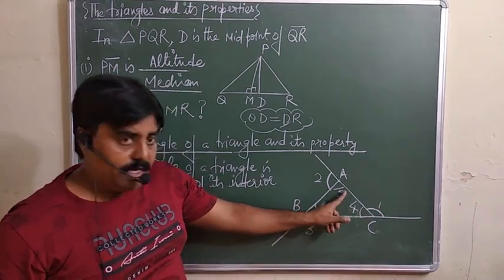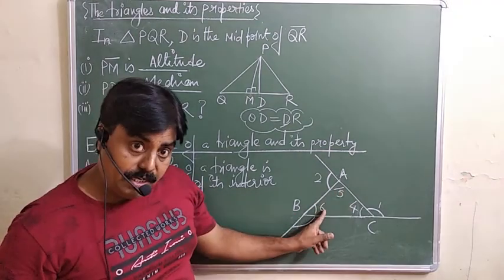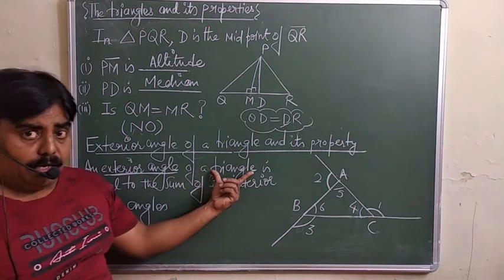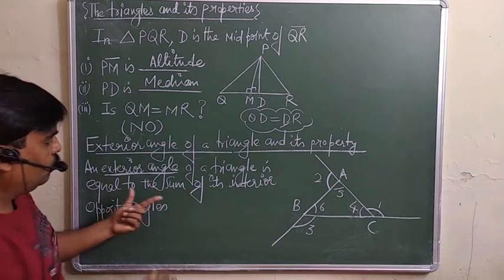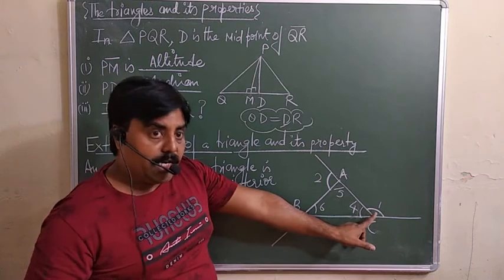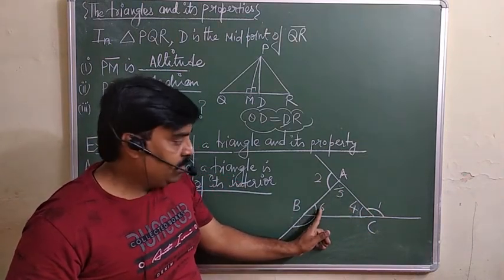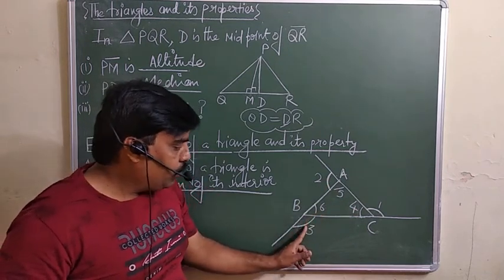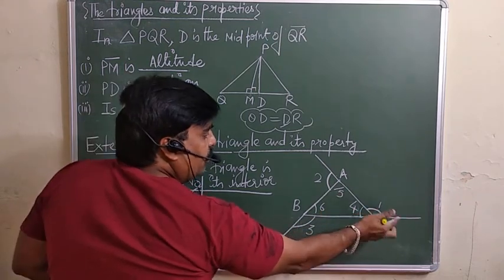But angle 4, angle 5, and angle 6, these are the interior angles. So, the exterior angle of a triangle is always equal to the sum of interior opposite angles. Sum of interior opposite. So for this angle 1, which are the opposite interiors? Angle 5 and 6. What is the interior opposite of 2? 4 and 6. What will be the opposite of 3? 4 and 5.